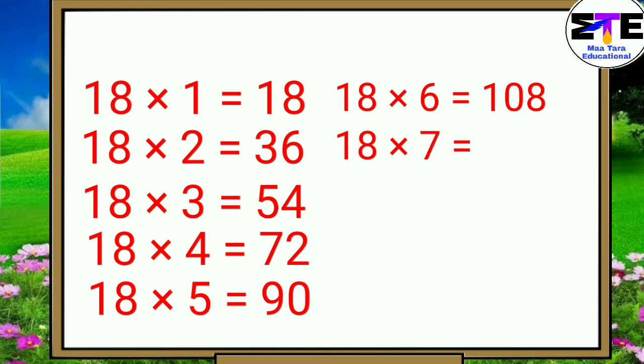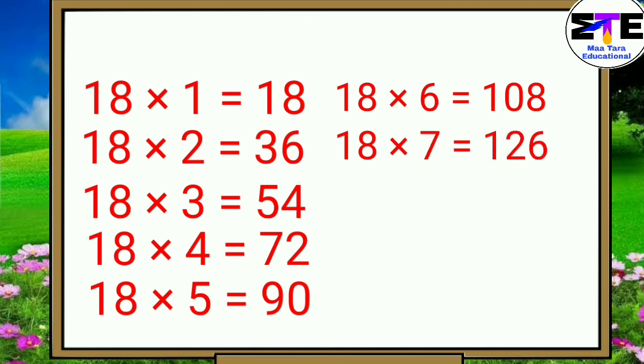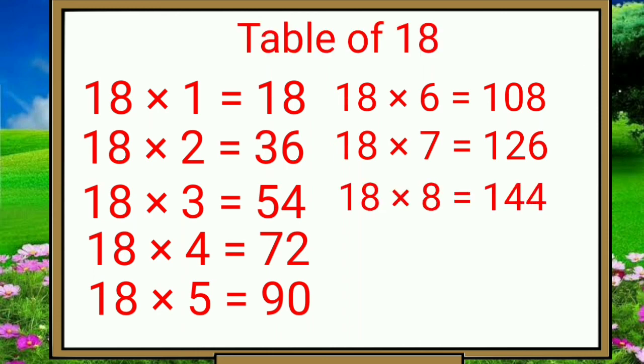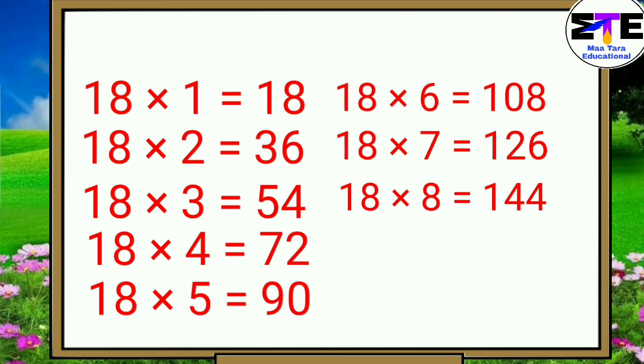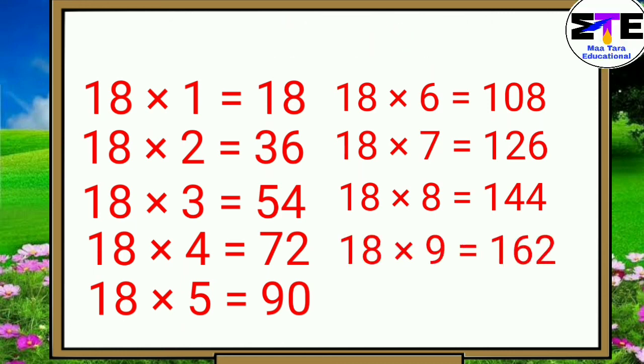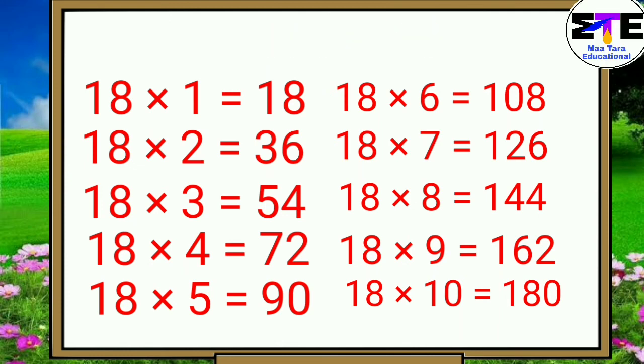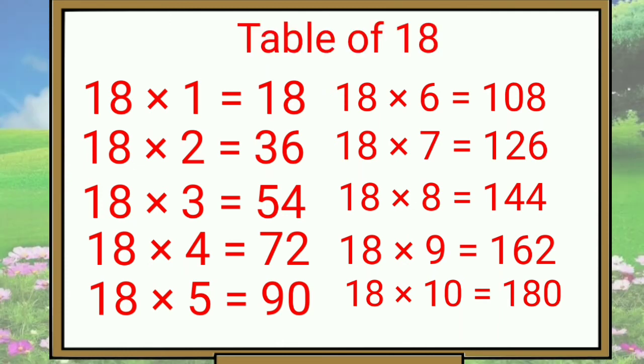18 sevens are 126. 18 eights are 144. 18 nines are 162. 18 tens are 180. Table of 19.